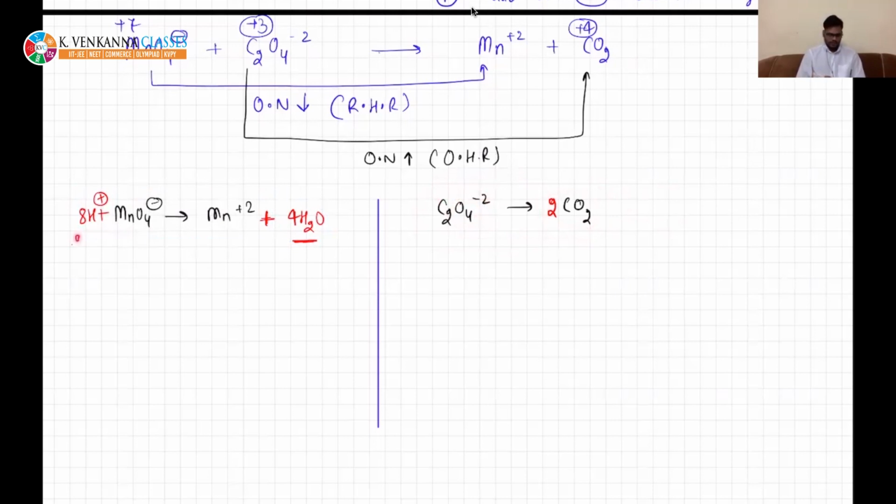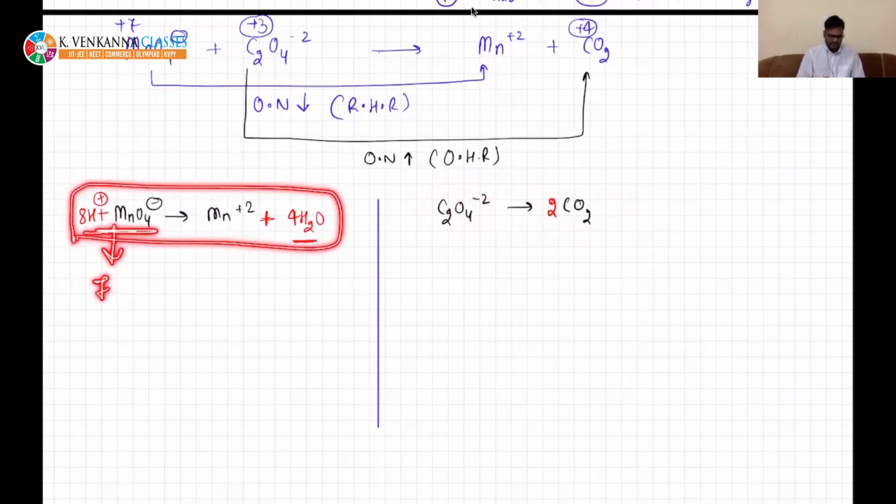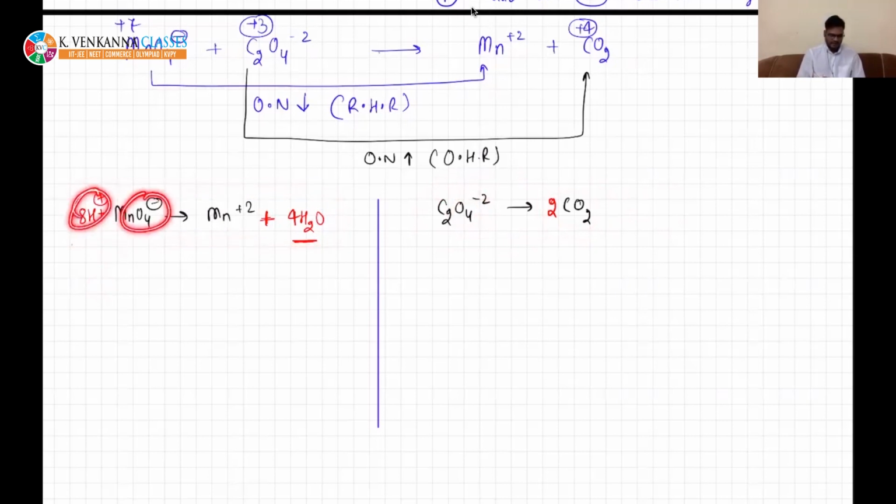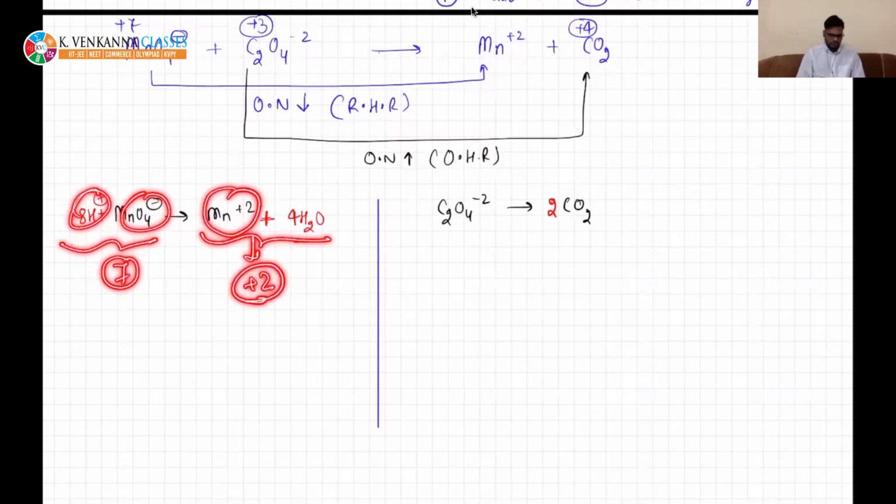Now coming to charge, here the charge is how much? 8 minus 1, that is total charge 7. If you check here, this is only plus 2. So to balance this, you need to add electrons. Electron is negatively charged. If you add 1 electron, it will become 6.